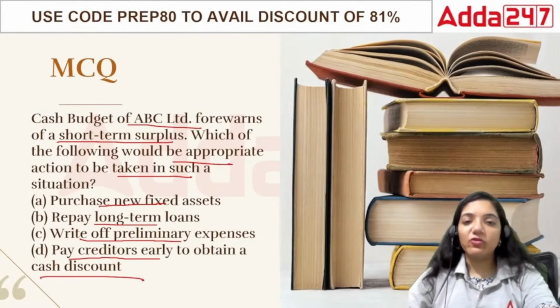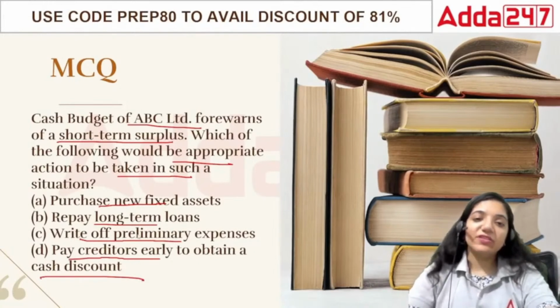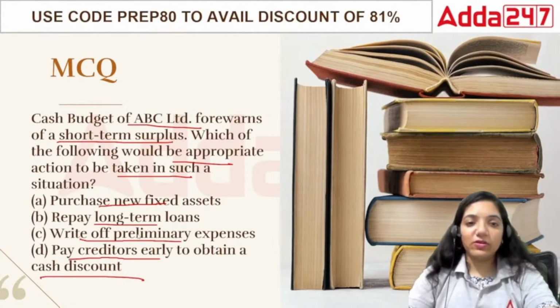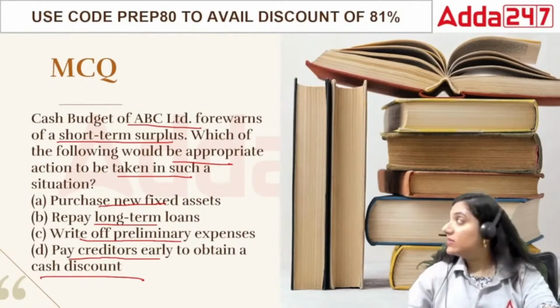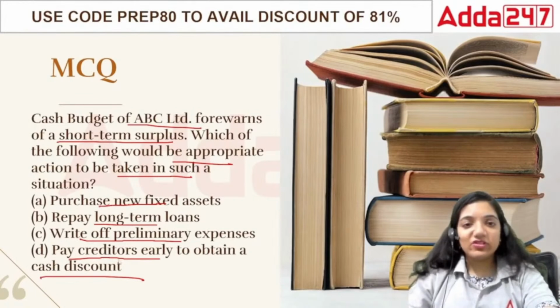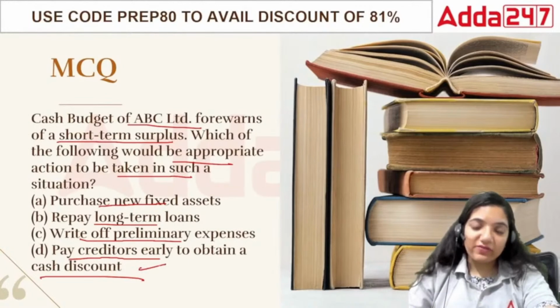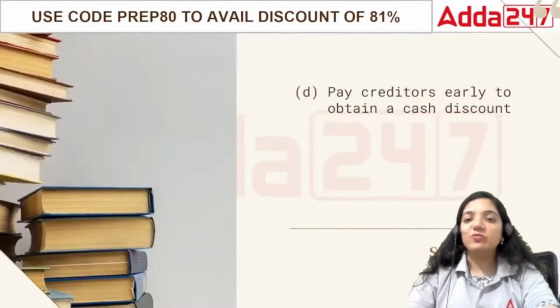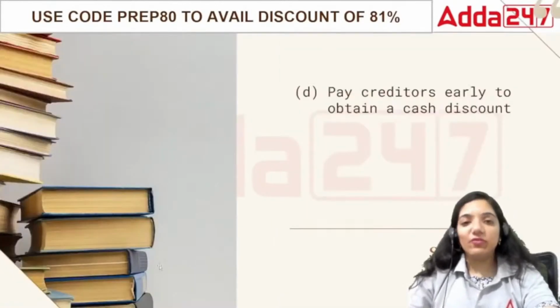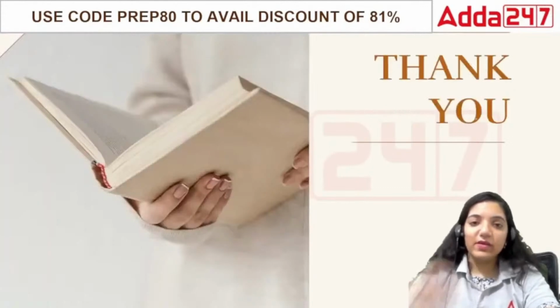If you're looking at it, the cash budget is a day-to-day budget, not a long-term budget. So in this case, what would be the correct answer? The correct answer would be to just pay off the creditors. If you pay off the creditors, you'll get a discount there. That is way better. So if you have a surplus, you should pay as early as possible, because this will save you from further longer payments. So pay creditors early to obtain a cash discount. So that is done.